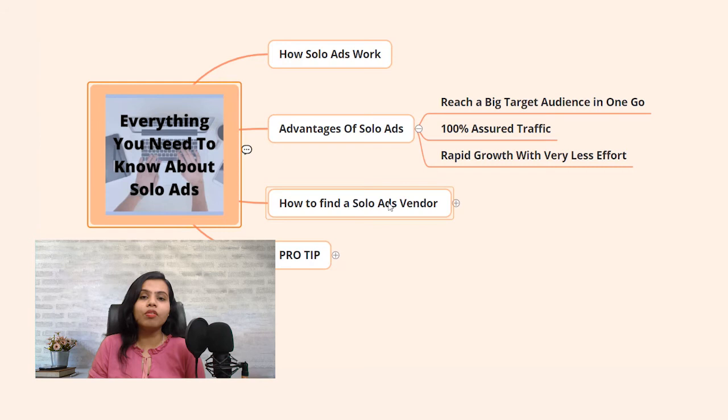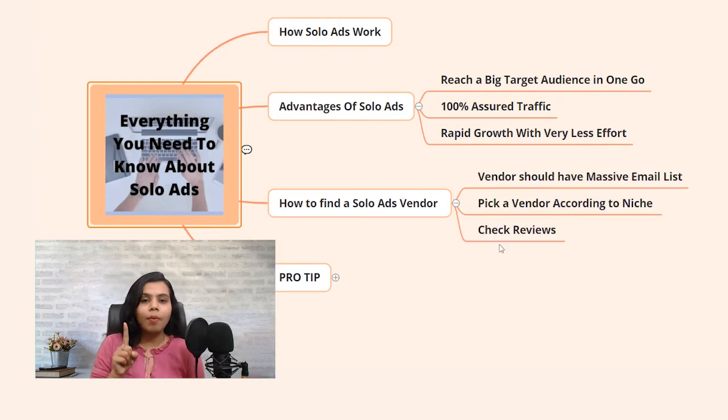So you can keep the following points in mind while selecting a Solo Ads vendor. Number one, make sure the vendor you choose should have a massive email list. Secondly, pay attention that the vendor you are going to choose should have a list built in that particular niche in which you deal. Don't forget to check reviews for their past performances.